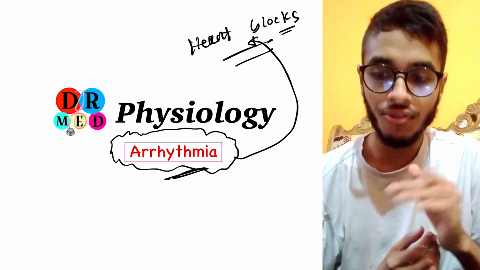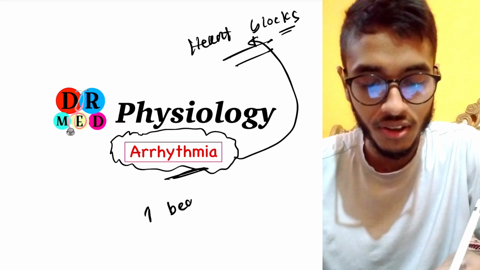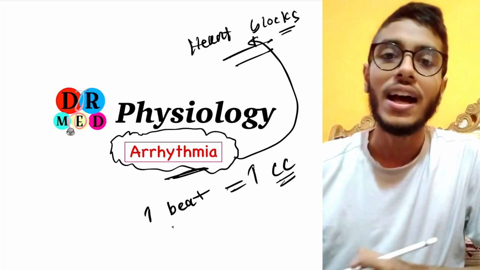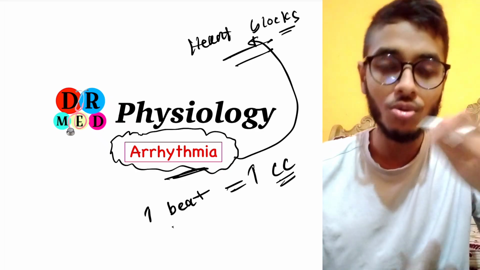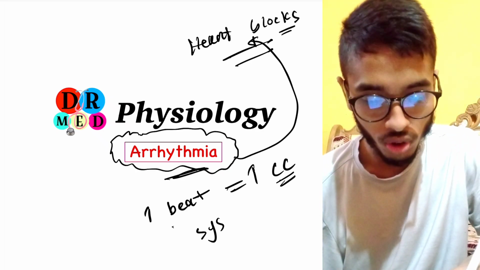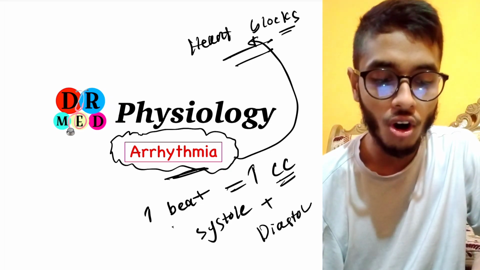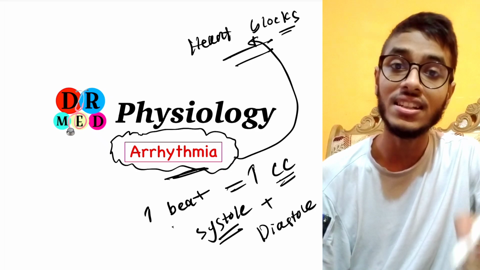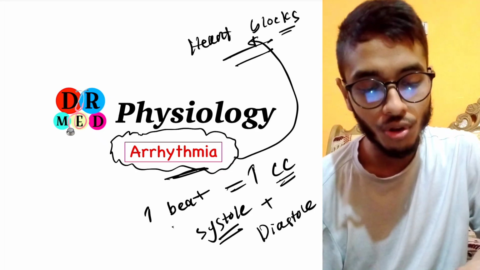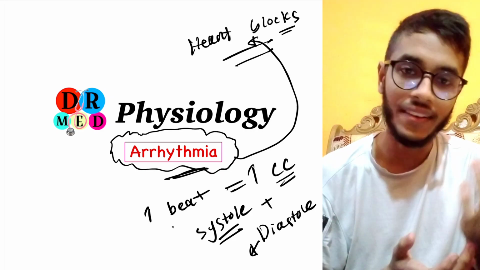We'll delve into this, but before that let me tell you, you all know that 1 beat is equal to 1 cardiac cycle, right? In 1 beat we have systole plus diastole, and when we talk about systole, it implies atrial systole as well as ventricular systole, and when we talk about diastole, it implies ventricular diastole and atrial diastole.